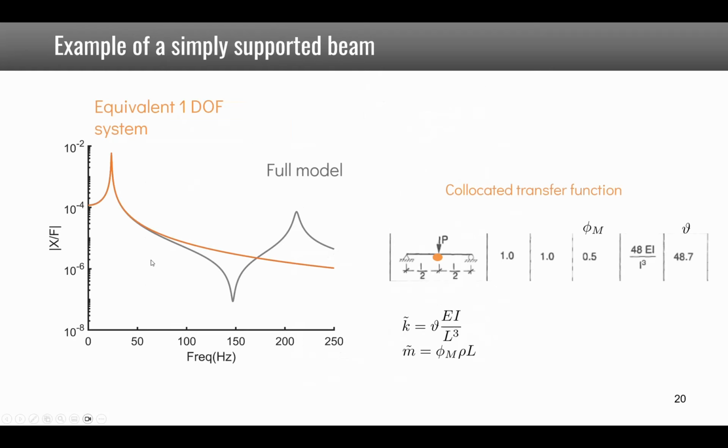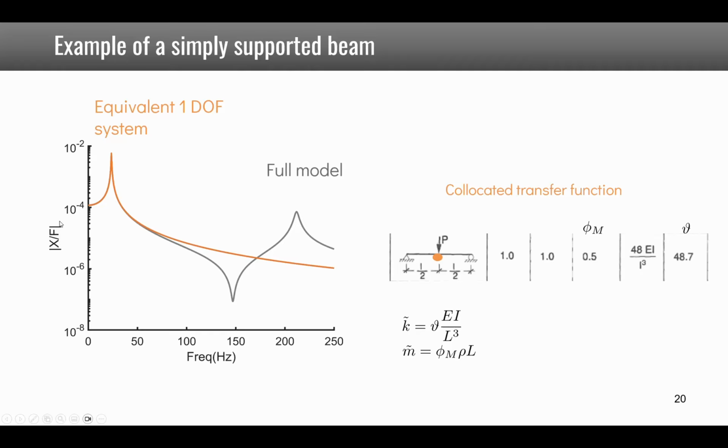So as an example, if you consider a simply supported beam with a point force in the center, you see that K and M are given by this, where the factors are for the stiffness 48.7 and for the mass 0.5. This is also the load factor, which is given by 1.